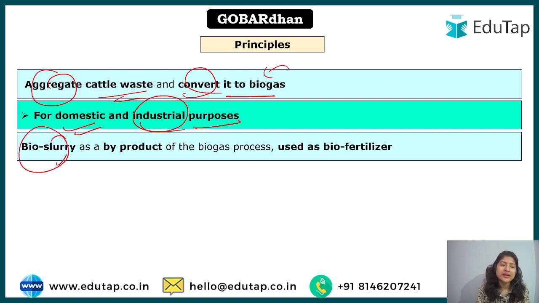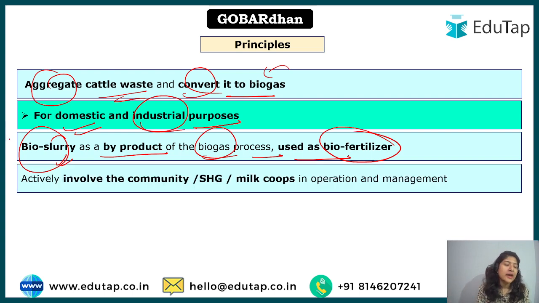Now this bio slurry, I hope by now you know what slurry is, is a byproduct of the biogas process used as biofertilizer, so this will be organic and will not harm the environment. It would be much cheaper, because if you buy organic manures from outside, they will be a little costlier than the normal chemical fertilizers. But you are getting it free of cost in your own farm.